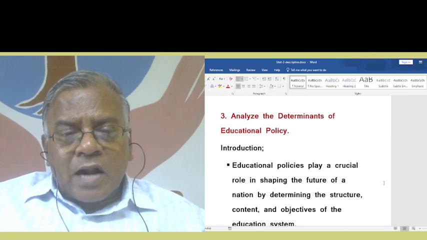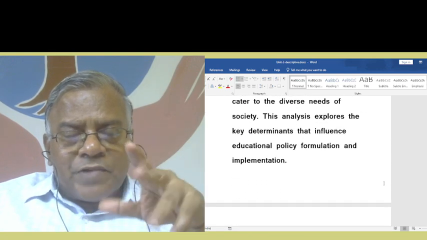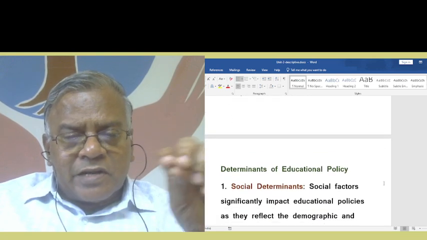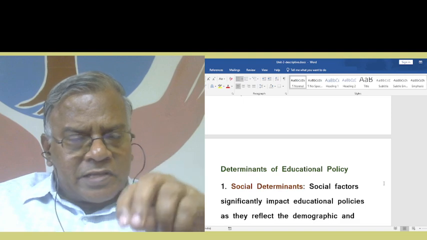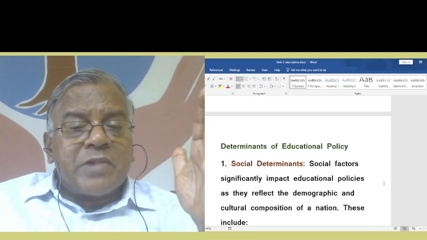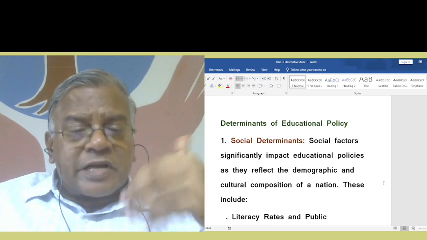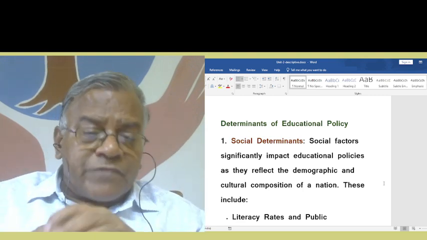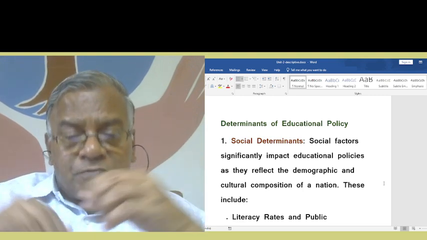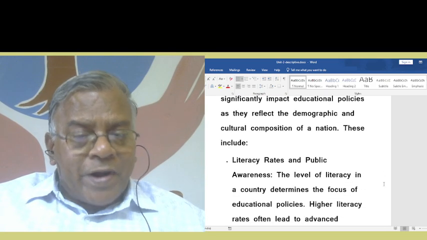What is the question? Analyzing the determinants of educational policy. You talk about various determinants and then give how far it is going to be helpful to modern education. Now, what are the determinants of educational policy? Social determinants. Social factors significantly impact educational policies as they reflect the demographic and cultural composition of a nation. These include literacy rates and public awareness.